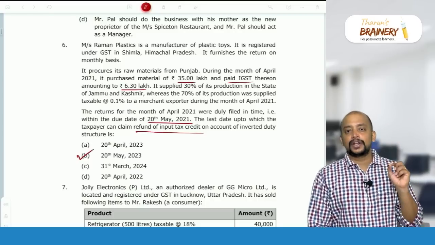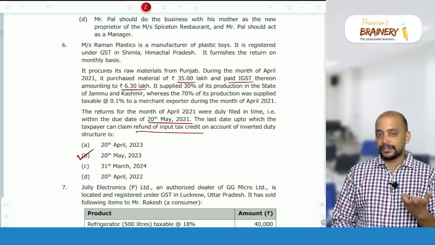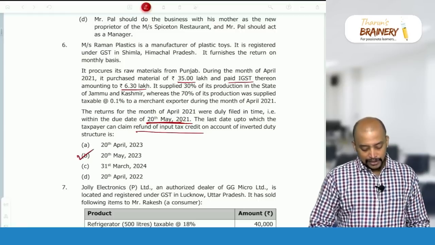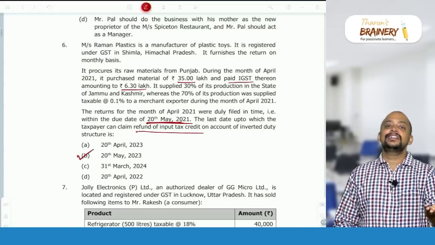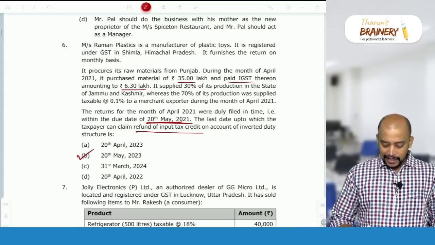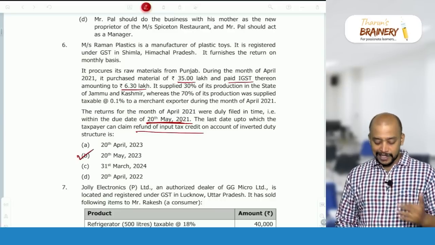In case of refund on account of unutilized ITC, it is the due date of filing monthly return. So what is the due date of filing monthly return here? 20th May. So that will be taken. Even if it is given as 19th May actual date, we'll take 20th May only. Then, 2 years from the relevant date, so 20th May 2021, so 22 and 23.